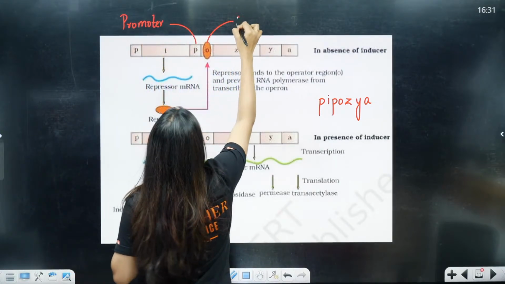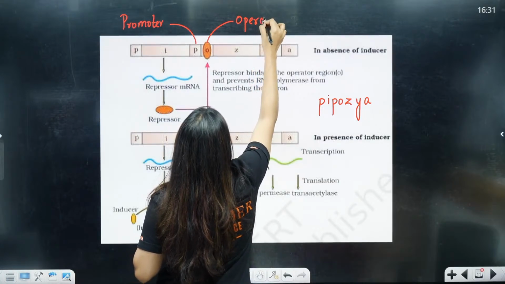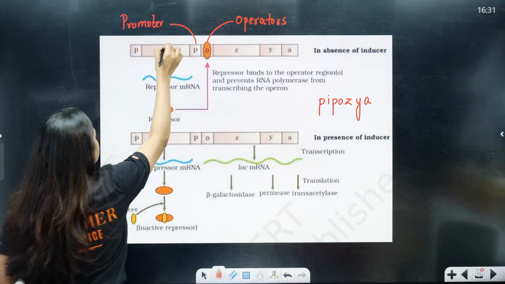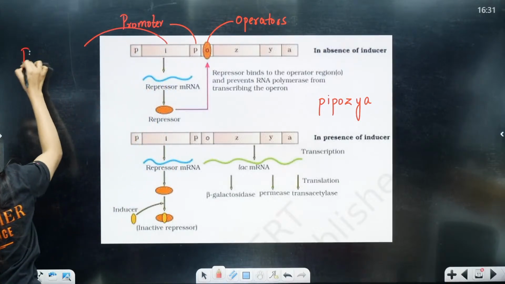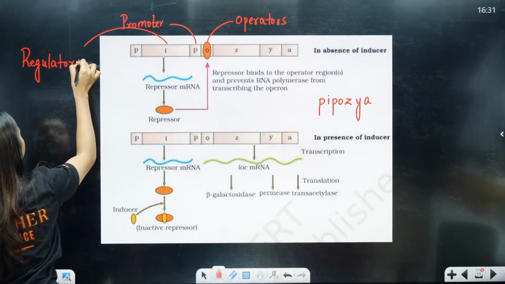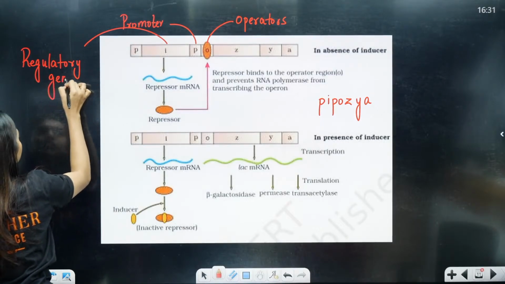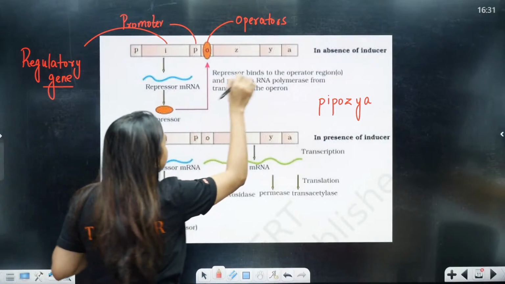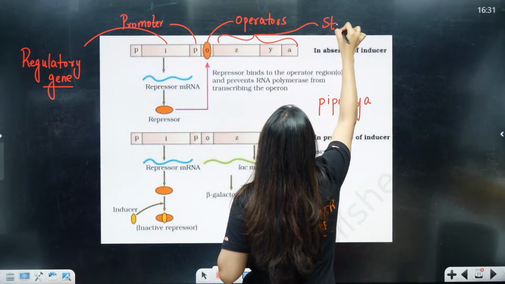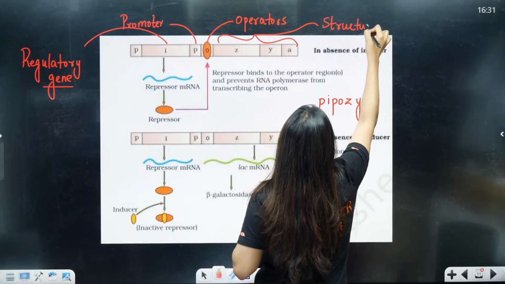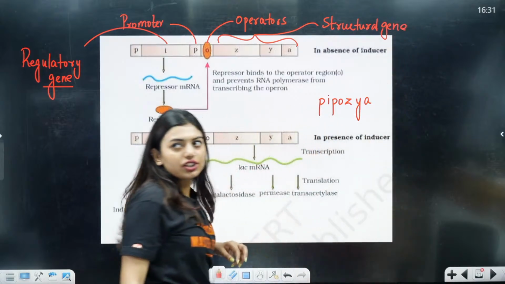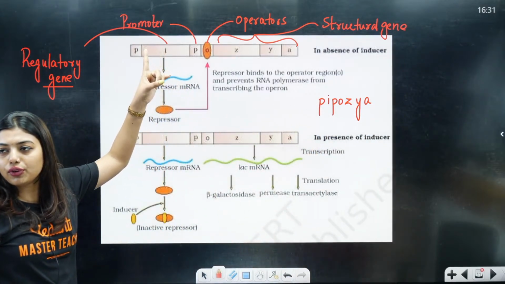This is going to be the operator, okay, operator. Now, this fellow is going to be the regulatory gene, which is going to even control your structural genes, and these 3 together are going to form your structural gene. Clear? Structural gene. Clear? This is clear to all of you?